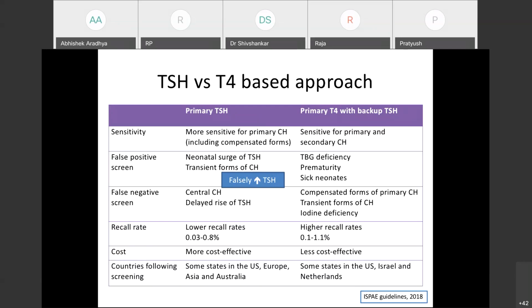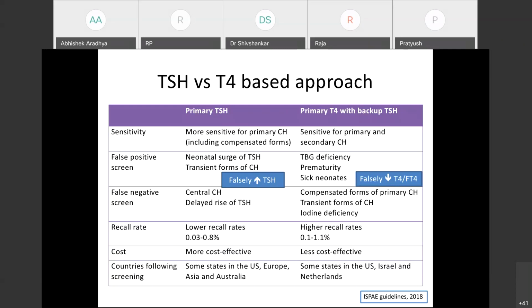Coming to the primary T4 approach, a false positive screen can be seen in thyroid binding globulin deficiency, which I will discuss later. It can also be seen in prematurity, what we call hypothyroxinemia of prematurity or transient hypothyroxinemia, and in sick neonates, also called sick euthyroid syndrome. In all these situations, the child is not actually hypothyroid, but the T4 or free T4 or both are falsely low.